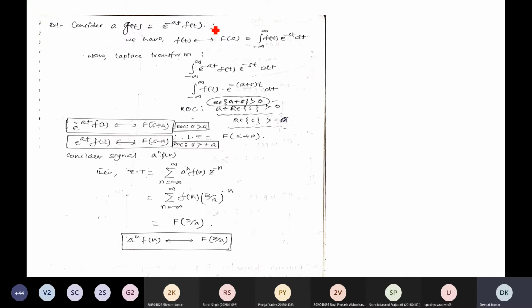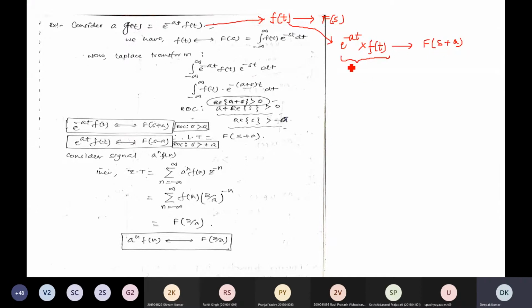Take this example: g of t is equal to e to the power minus at times f of t. Suppose it is given that the Laplace transform of f of t is F of s. Now if you multiply this f of t with an extra term, that is e to the power minus at, and see what is the effect of multiplication, you will find that in the Laplace domain, frequency will be shifted and the Laplace transform will be F of s plus a.